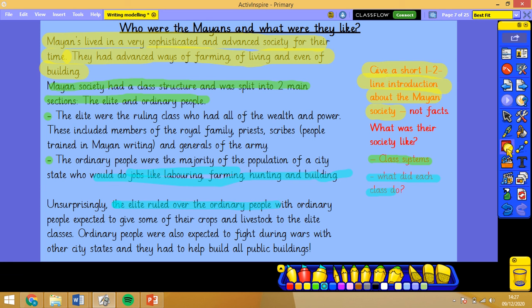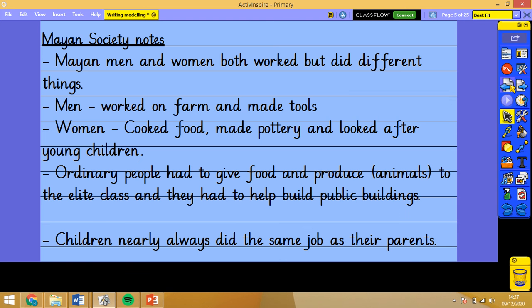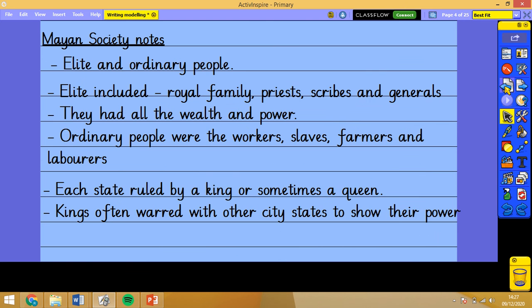Ruled over the ordinary people, with ordinary people expected to give some of their crops and livestock to the elite classes. Ordinary people were also expected to fight during wars with other city-states, and they had to help build all public buildings.